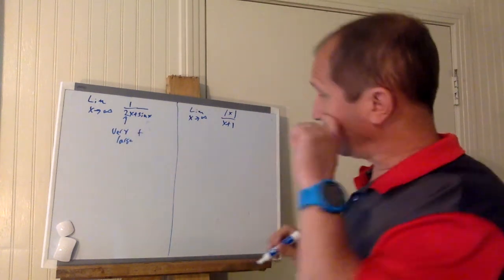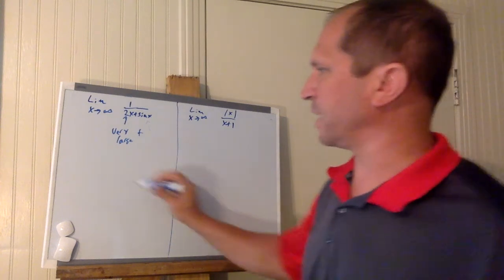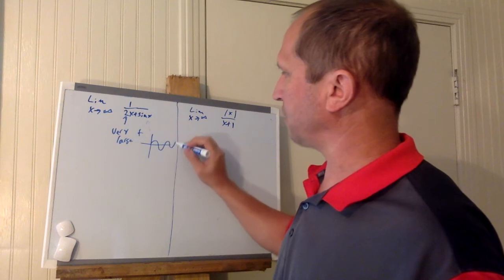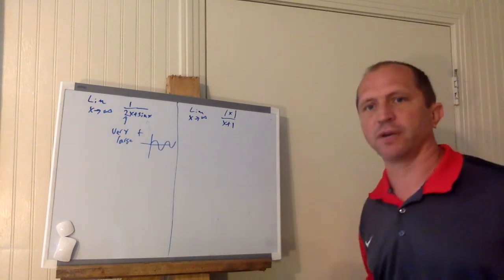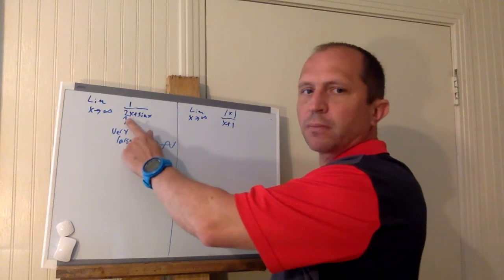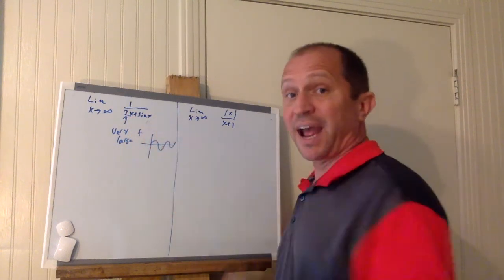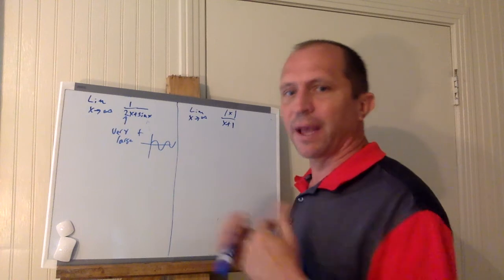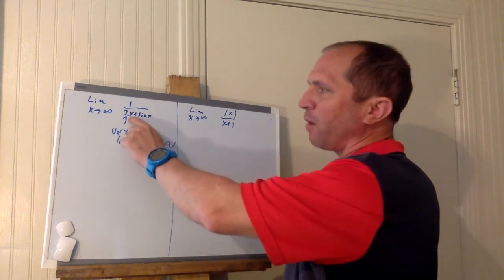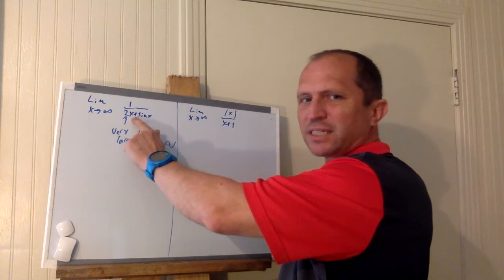Plus, and then the sine of x. If you think about what sine of x does as x approaches infinity, it just fluctuates back and forth between -1 and +1. So we've got really, really large numbers that we're either adding at most 1 or subtracting at most 1 from. But overall, this is really going to grow fast.